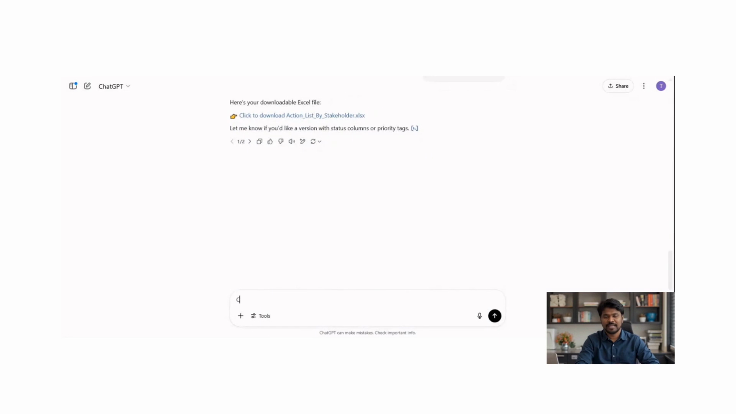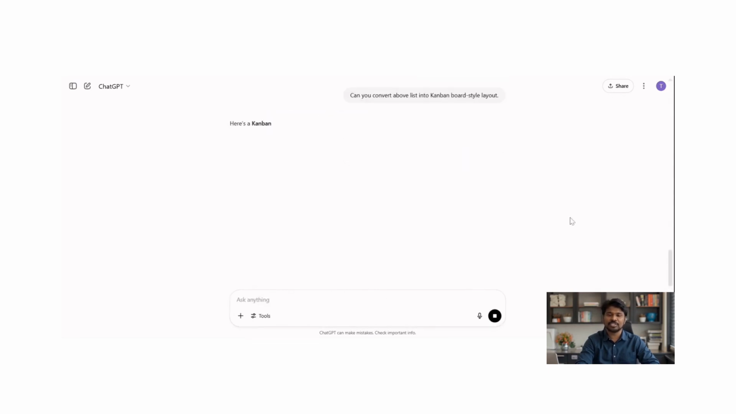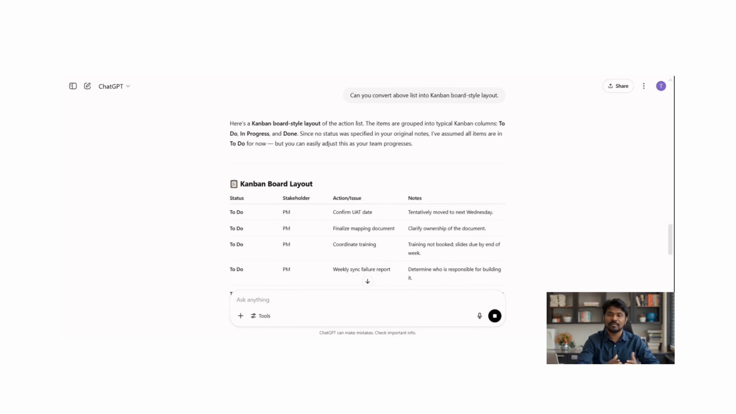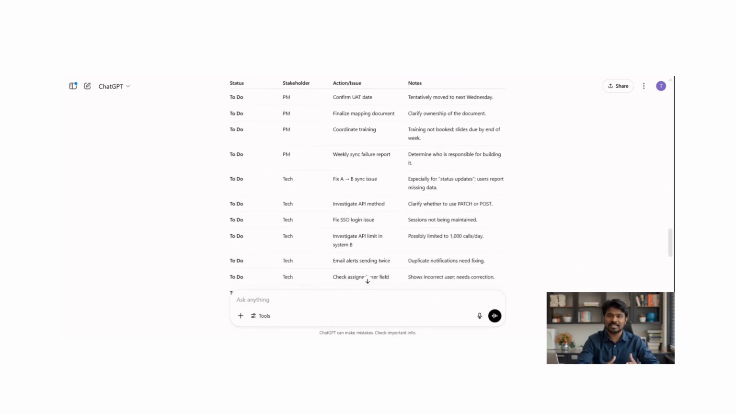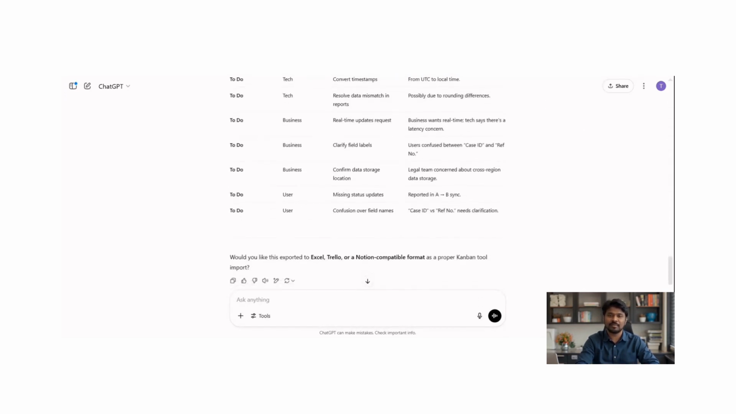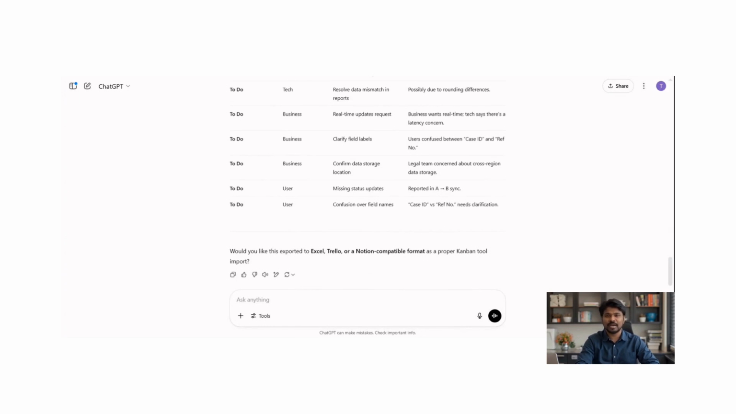Easy. Next, I just asked ChatGPT to convert the table into a Kanban-style layout. And just like that, it added a status column and organized everything beautifully. Now I can track progress at a glance. No extra formatting needed. See how powerful this is? I'm just using plain English prompts, and ChatGPT handles the heavy lifting. Total time saver, massive productivity boost.